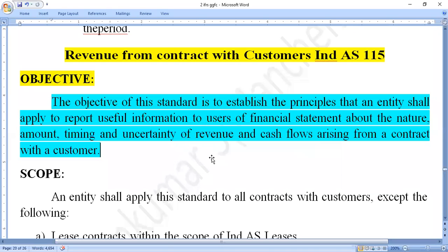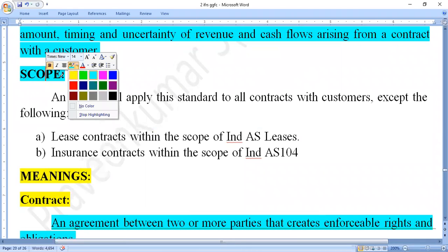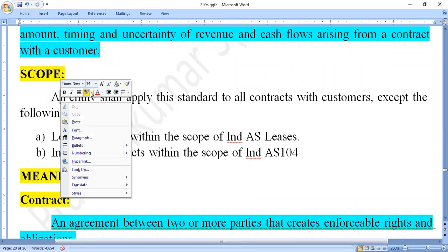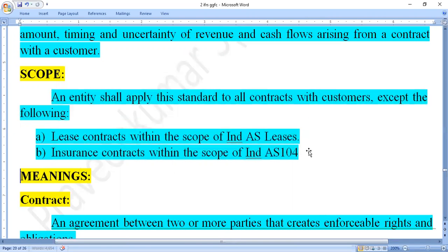This is the objective of Revenue from Contracts with Customers, Indian Accounting Standard 115. After that, the scope. So in what situation are we applying this? This is applied to all types of contracts. There is no exemption here. An entity shall apply this standard to all types of contracts.